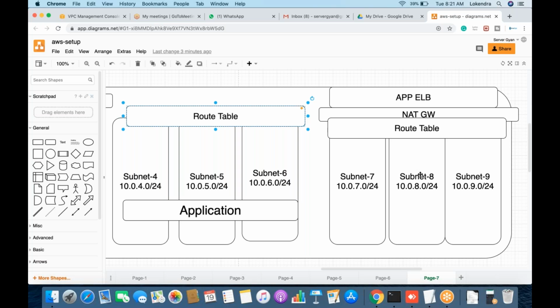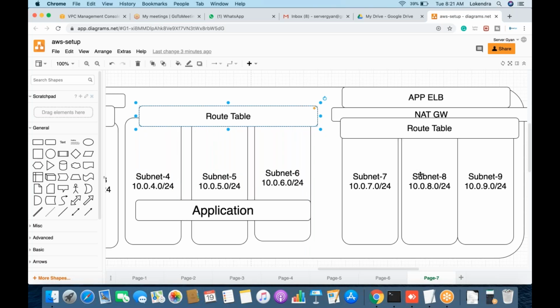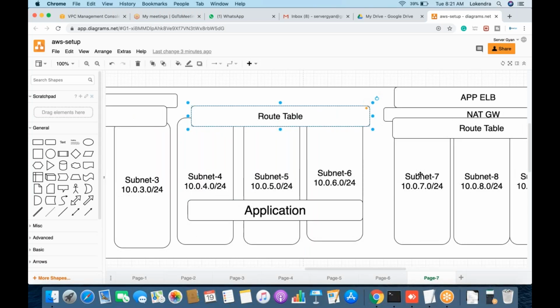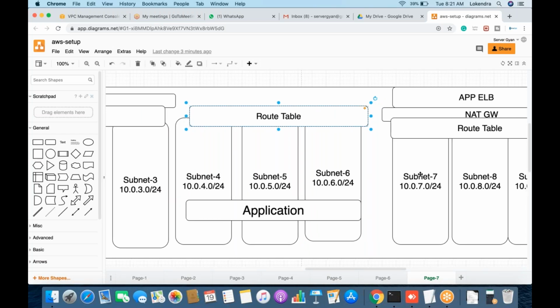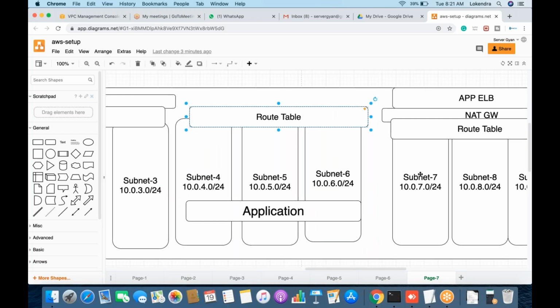Yeah, I have two questions. One is how many internet gateways and NAT gateways we can create in one region, and second is, in a single route table, what's going to happen if I attach a NAT gateway and an internet gateway altogether?